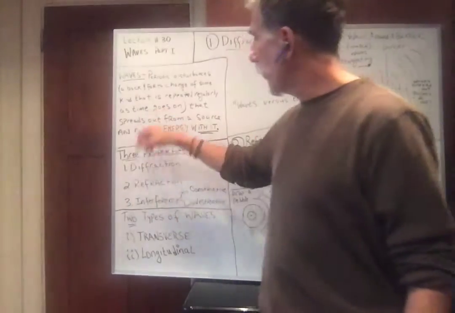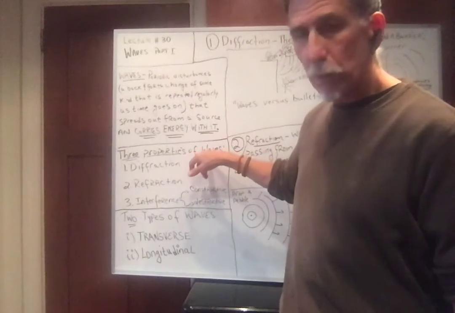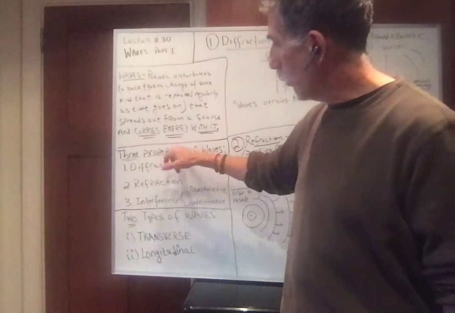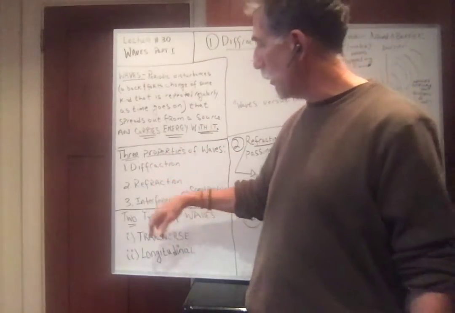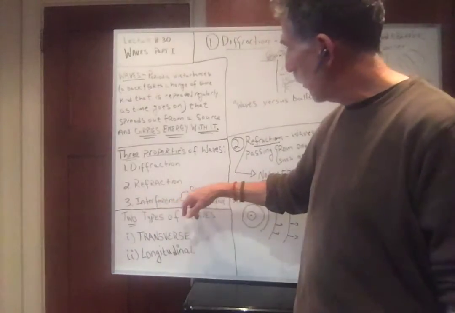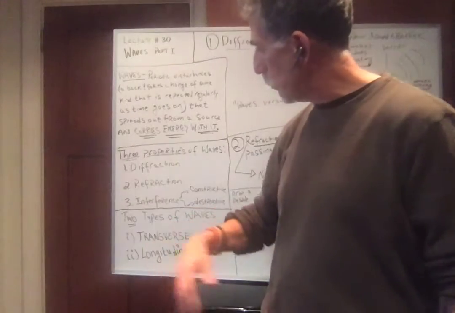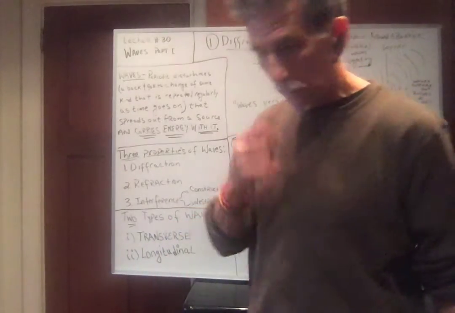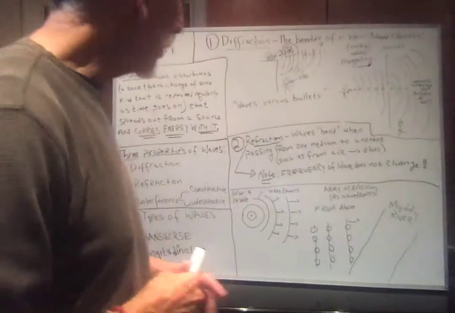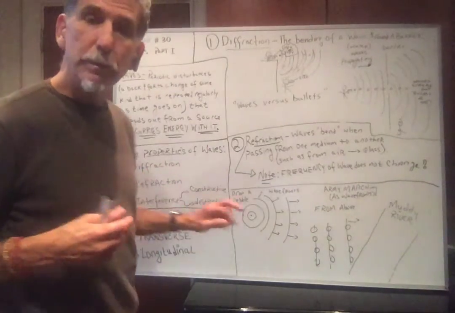All right, three different properties of waves we're going to discuss today. One is diffraction, the second is refraction, and the third is interference, both constructive and destructive. And we'll see if we get to the two types of waves today, transverse and longitudinal. All right, first let's begin with our discussion of diffraction.